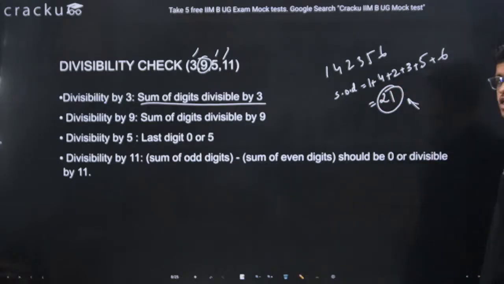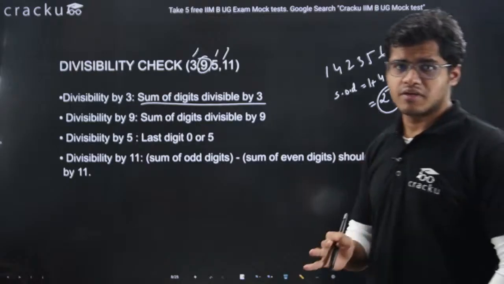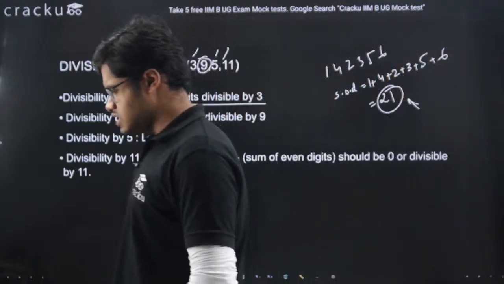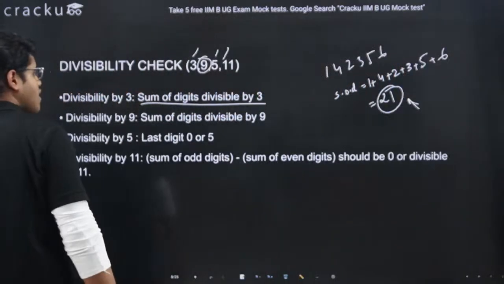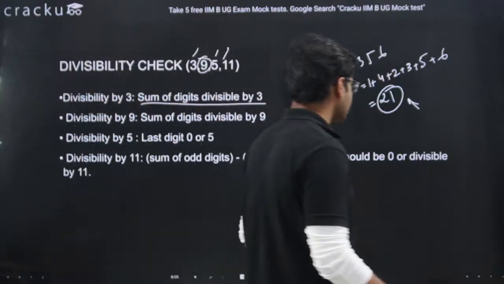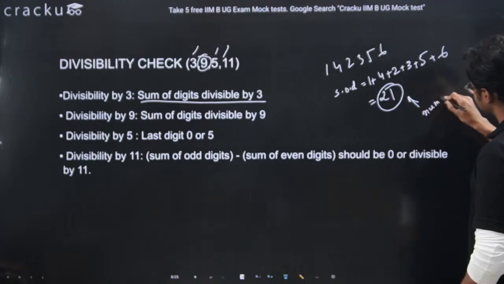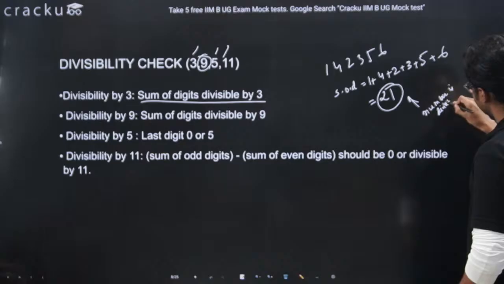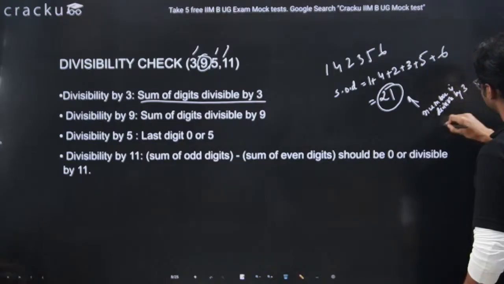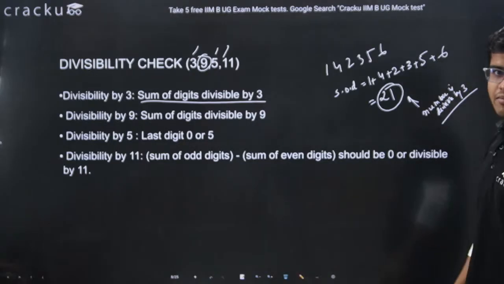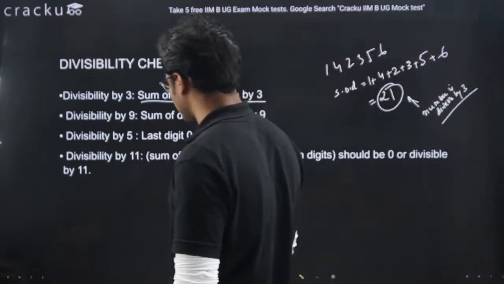So if the sum of digits is divisible by 3, it means that number is divisible by 3, right?